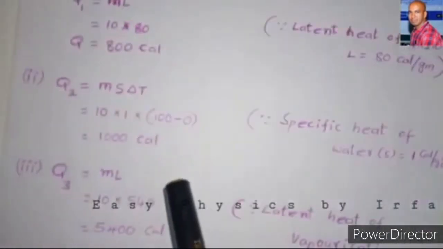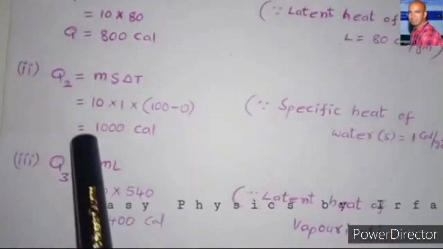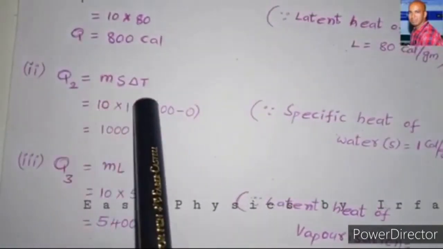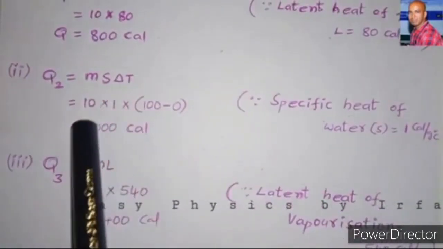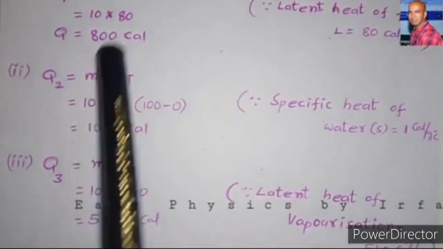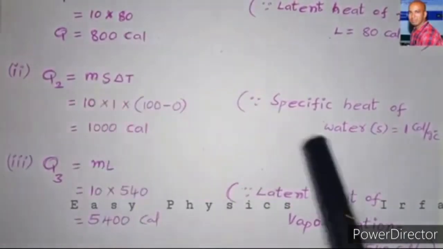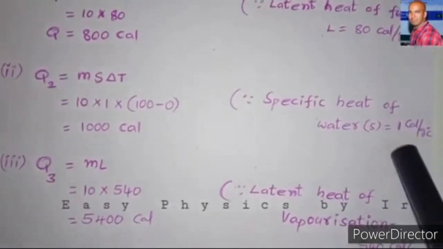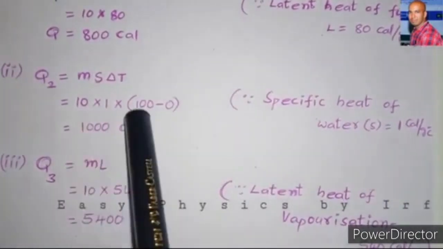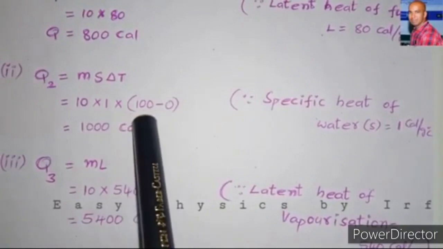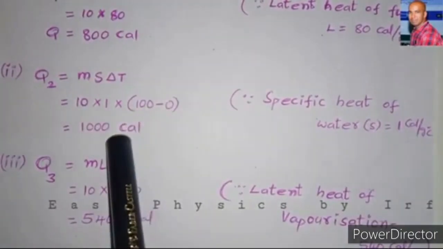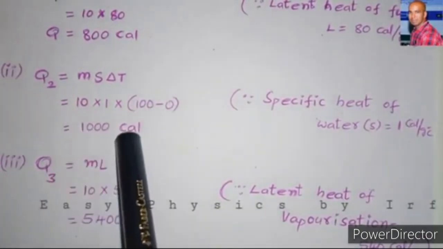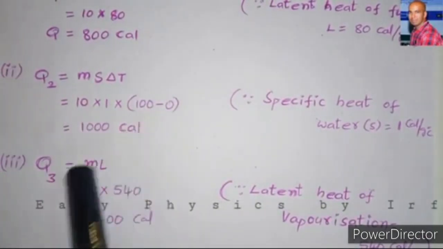Now the formula that we have to apply here is Q2 equals m s delta T. By substituting the values, we know the mass is 10 grams and the specific heat of water is 1 calorie per gram degree centigrade. The temperature difference is 100 minus 0, and by simplifying we get 1000 calories. So Q2 has been calculated as 1000 calories.